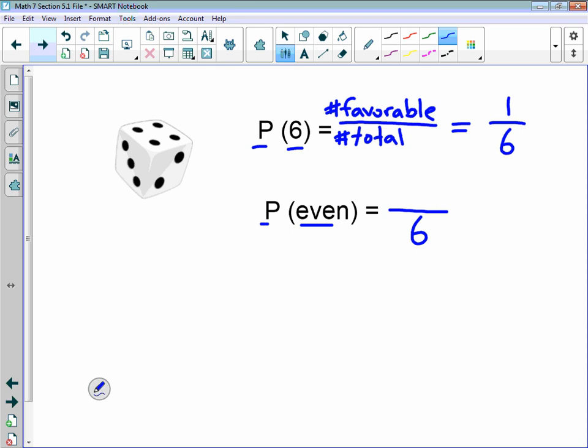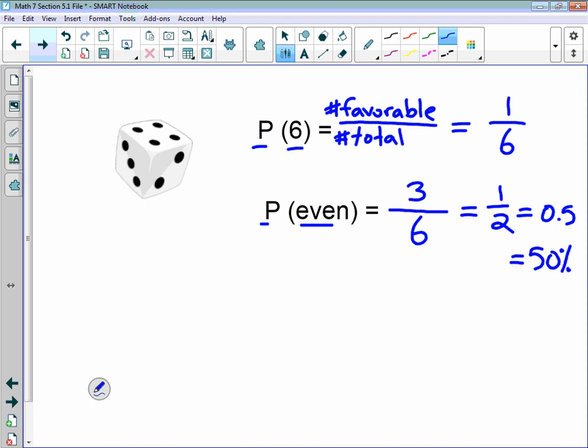How many of them are even? 1 is not even, 2 is even, 4 is even, 6 is even. So we have 3 favorable outcomes, the even numbers. So that's 3 over 6, which is also equal to, you can divide both of those by 3, 1 out of 2. Or we could write that as 0.5, or we could write that as 50%.